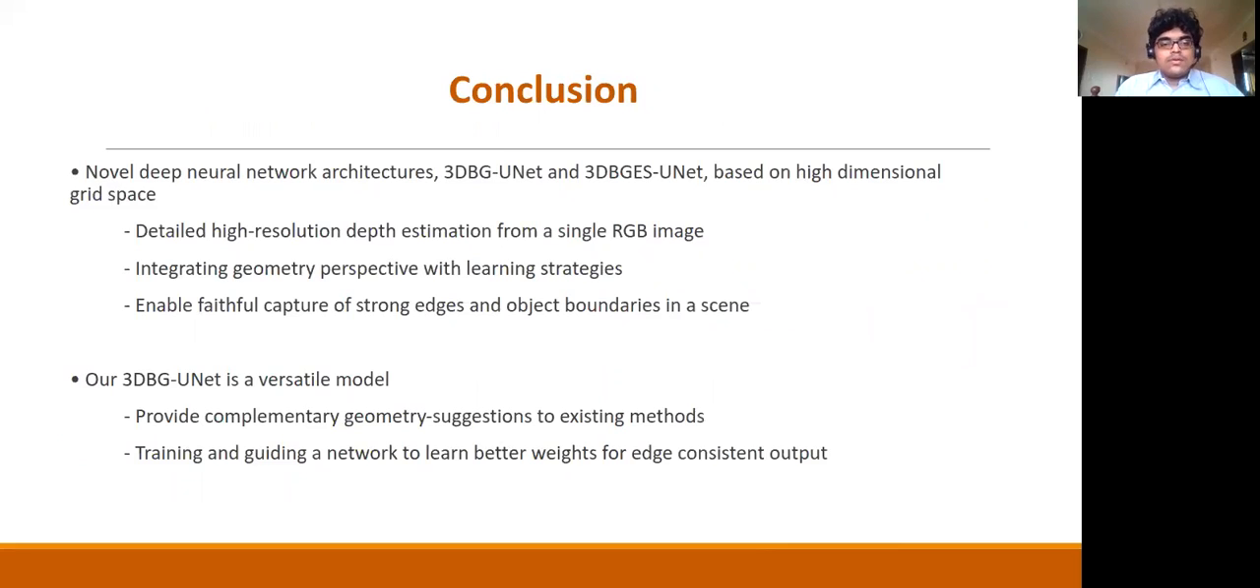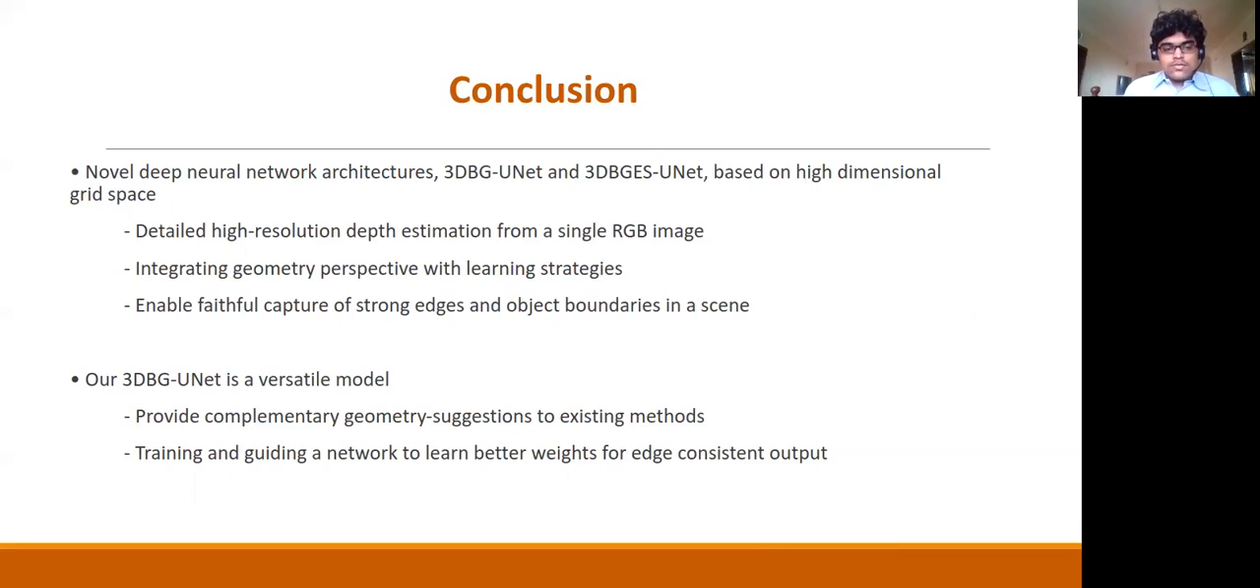We would like to conclude by saying that we use two networks. The first network is the 3D BG UNet, and the second network is 3D BGES UNet. And this is based on the high dimensional 3D data structure called Bilateral Grid. And the first one infers a sharp geometric layout, and the second one, the second integrated architecture, it will infer a very high quality depth map with prominent edges.